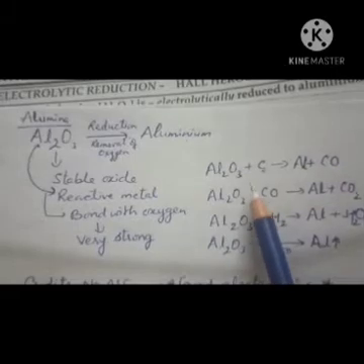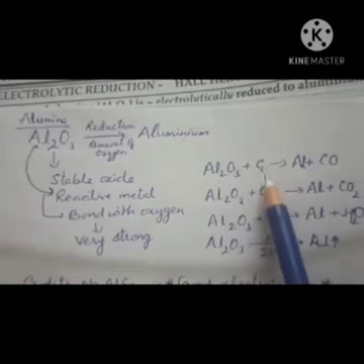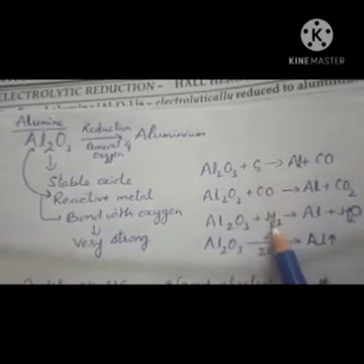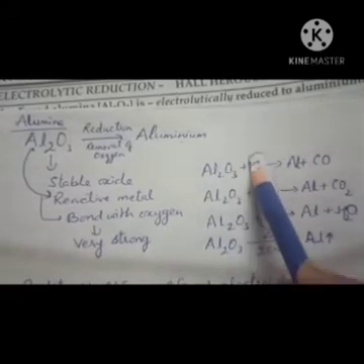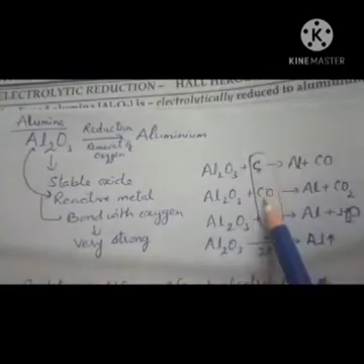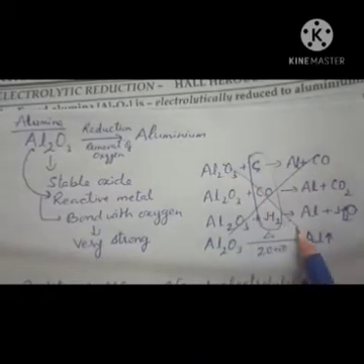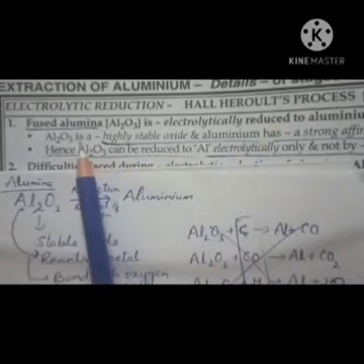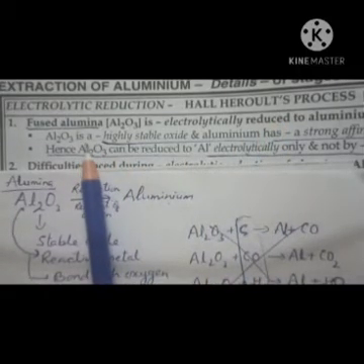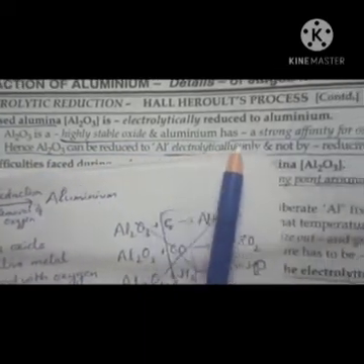But in the case of aluminium oxide, that is fused alumina, we are not able to use these reducing agents. So learn this: carbon or coke, carbon monoxide and hydrogen are reducing agents, and these reactions are not possible here. Now the question is, why is fused alumina electrolytically reduced to aluminium? Because aluminium oxide is a highly stable oxide and aluminium has a strong affinity for oxygen.